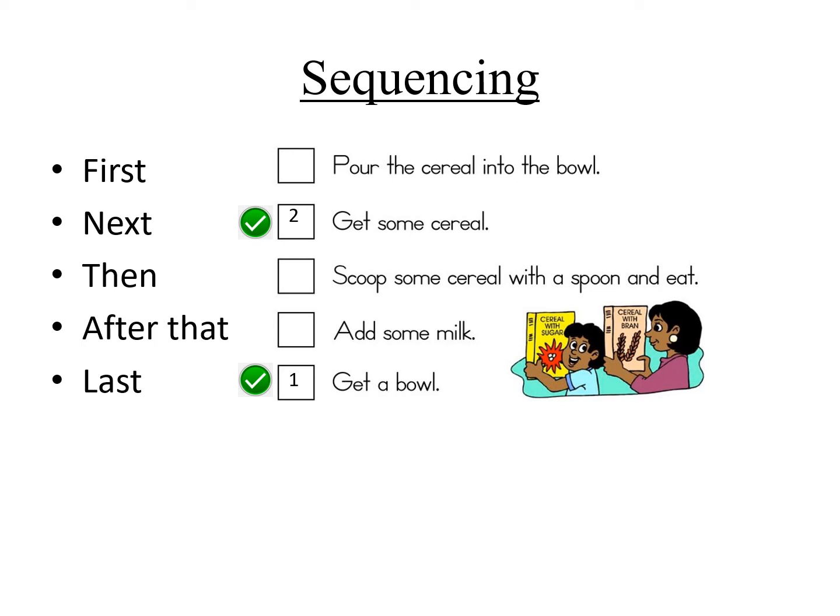That's right, you will get some cereal. What will you do next? You will pour the cereal into the bowl. And then what will you do? You will add some milk. And finally, you will scoop some cereal with a spoon and eat it. Wasn't that easy? So that was sequencing for you.